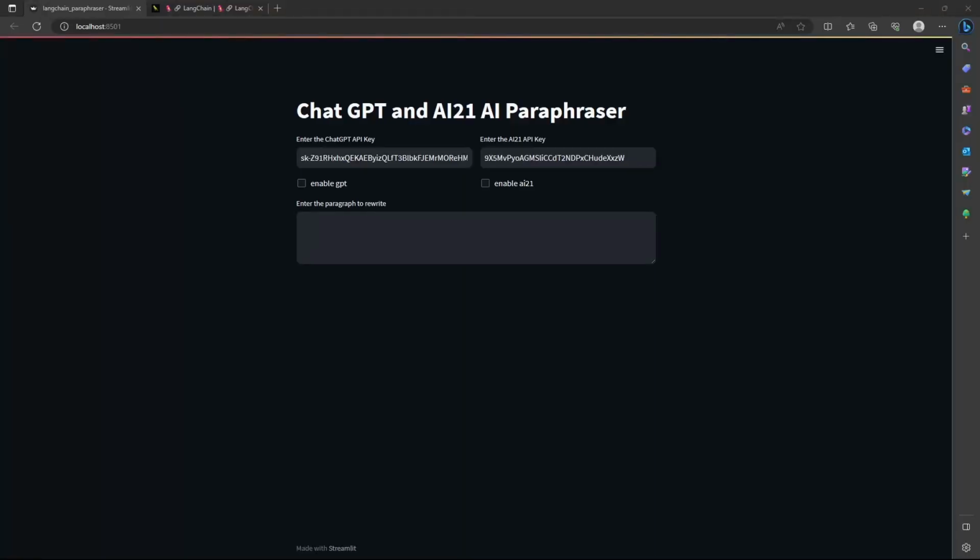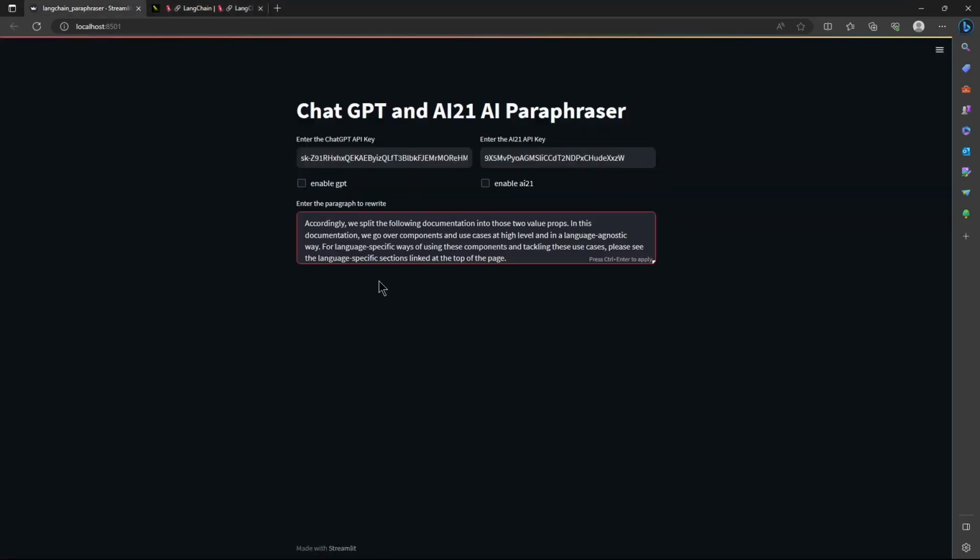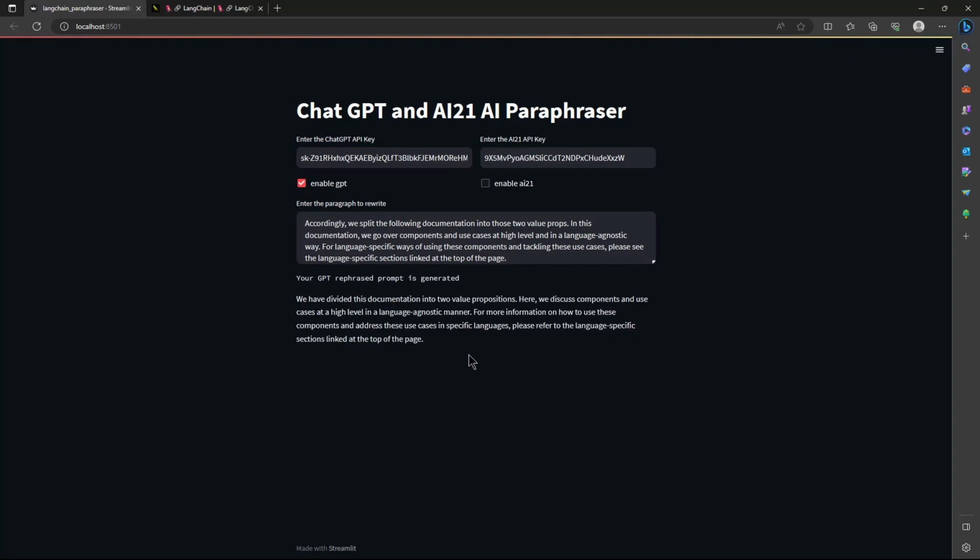So getting into what we are going to build as an end product. We are going to build a Streamlit app which paraphrases an input paragraph. We can input any paragraph from the web. I'm going to take the paragraph from the LangChain page. If you want to rephrase it using GPT, you can enter the API key for your GPT service and enable the GPT service, and it is going to paraphrase this and give you the output. So this is what GPT has paraphrased this input as.